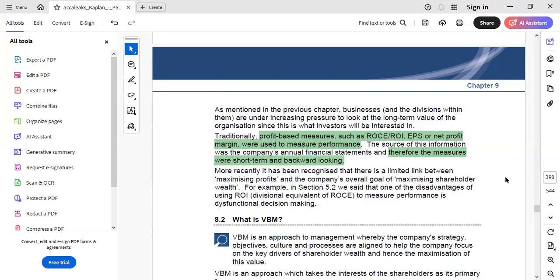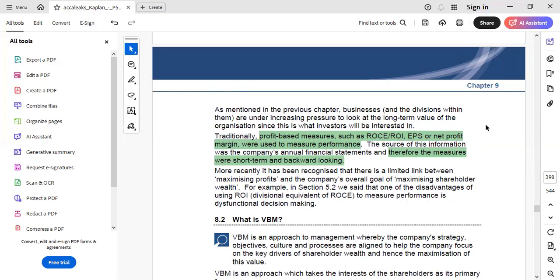But the stakeholders may be more interested in knowing about the future prospects of the organization. That is, what are the goals of the organization, what are the future prospects, what will be the future revenue, or the other aspects that would actually help the entity in maintaining the value of their shareholders. And so in such cases, traditional performance measures, we all know, will not be able to play a very crucial role, and hence for that, value-based management, that is VBM, comes to light.